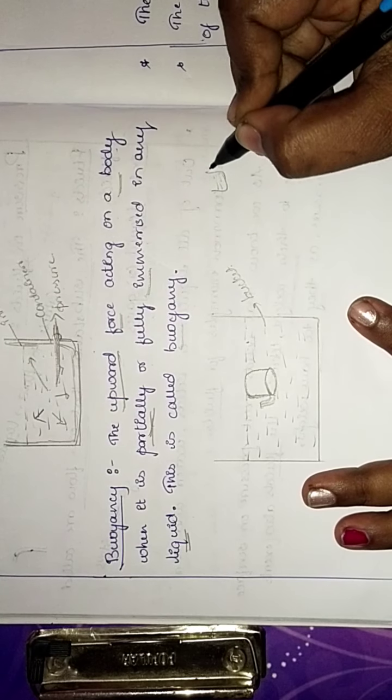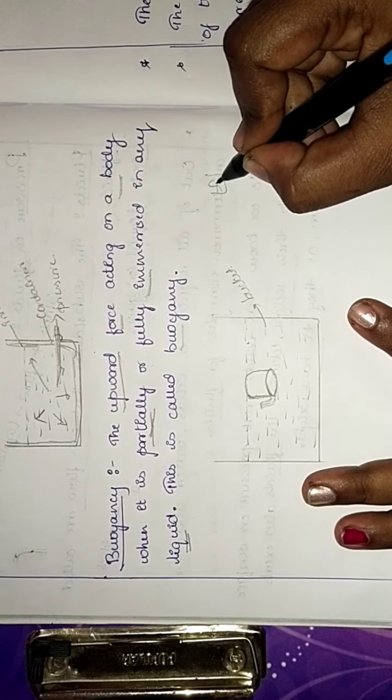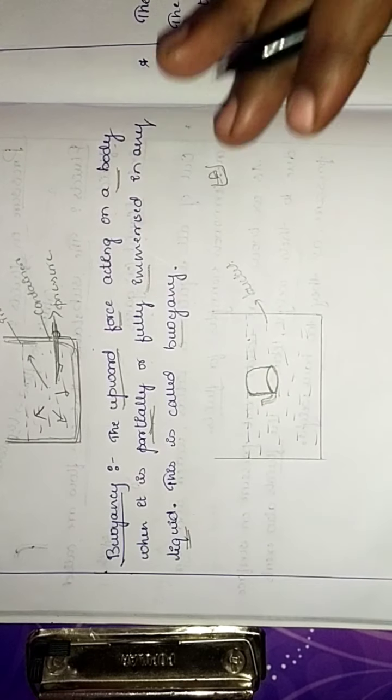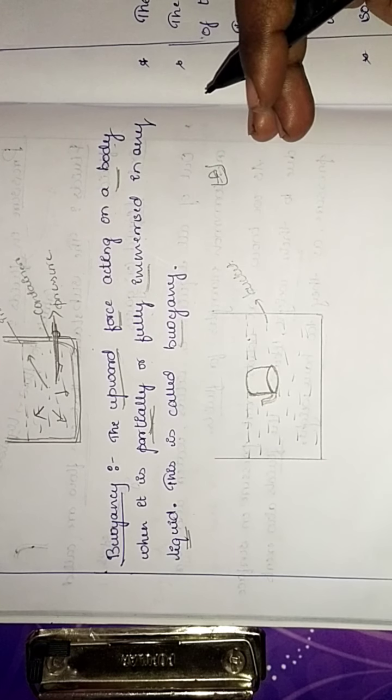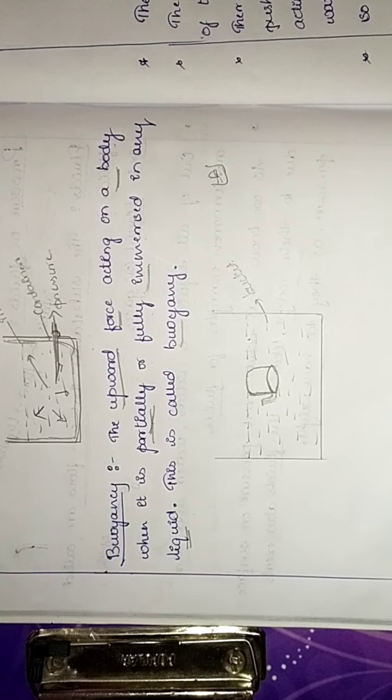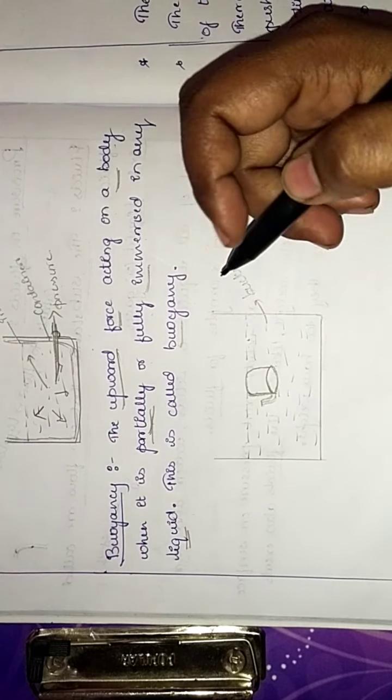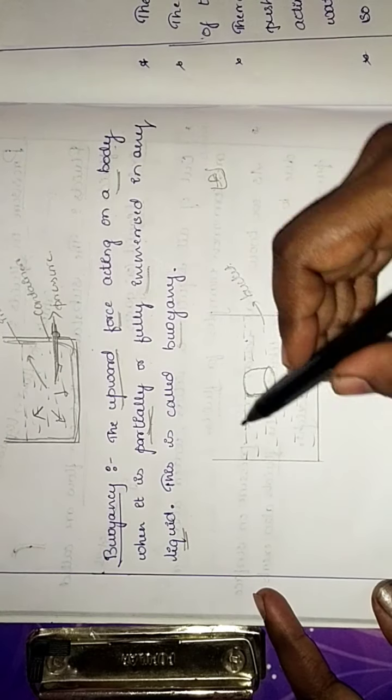The bucket is filled with water. When we immerse the jug by pressing it inside the water, it bounces back, isn't it? So this is what buoyancy means. In a very easy method we'll learn.